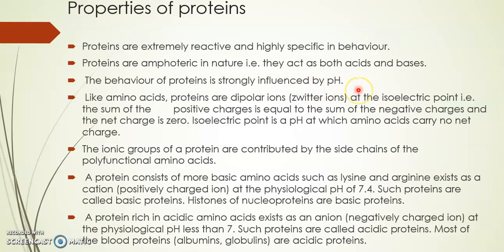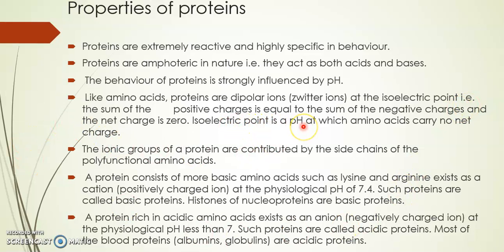So the carboxyl group gets a negative charge, and the amino group gets a positive charge. So these negative and positive charged amino acid ions are called dipolar ions, or Zwitter ions. These Zwitter ions are produced at the isoelectric point.